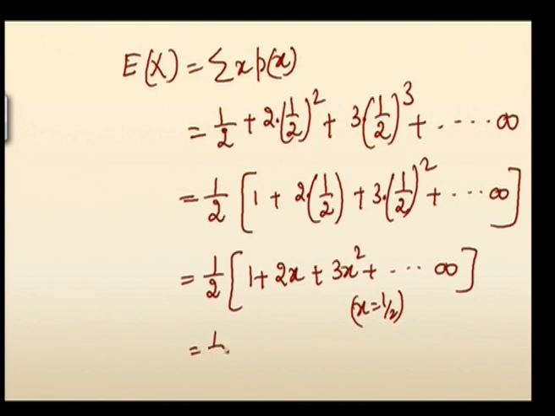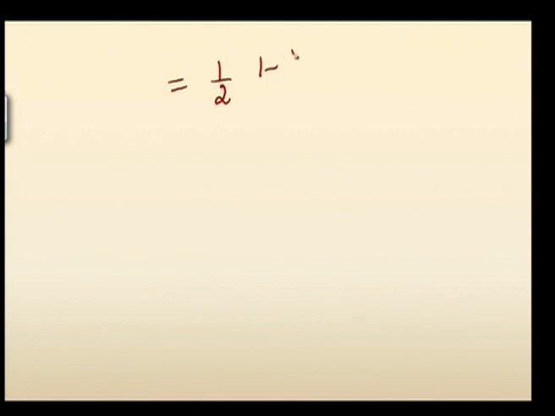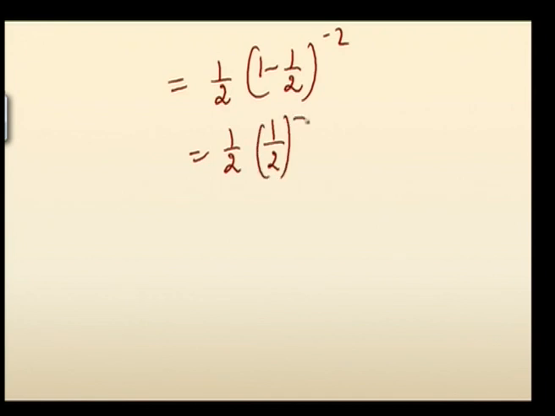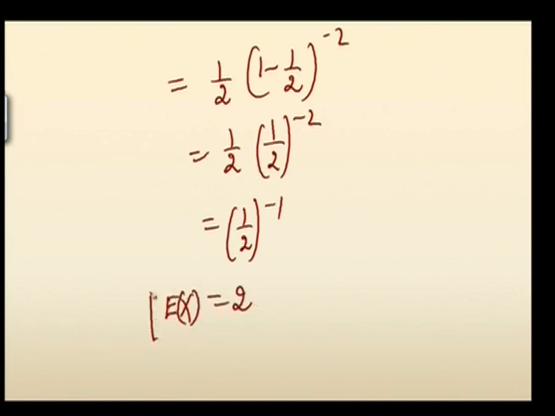This series has the formula (1 minus x) whole power minus 2, where x is substituted as 1 by 2. So 1 by 2 into (1 minus 1 by 2) whole power minus 2, which is 1 by 2 into (1 by 2) whole power minus 2, equal to 1 by 2 whole power minus 1, which is equal to 2. So, the expectation of the number of tosses until a head appears is 2.